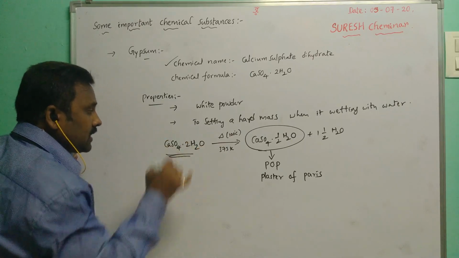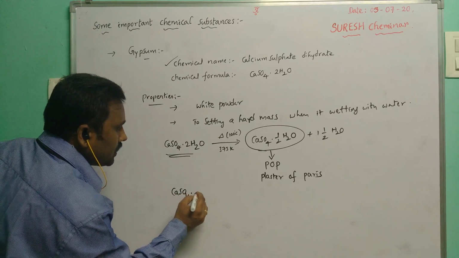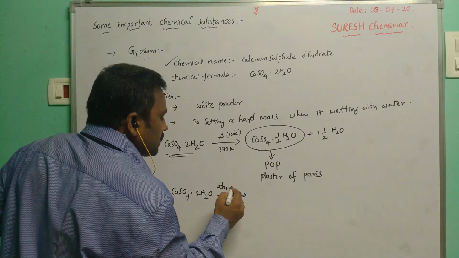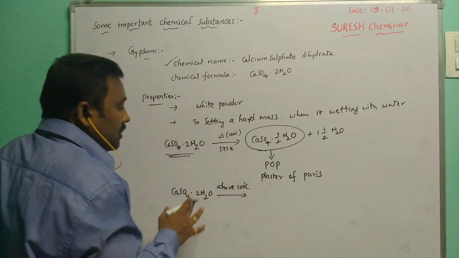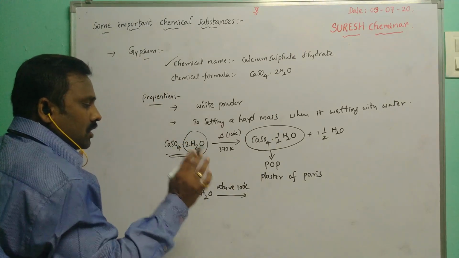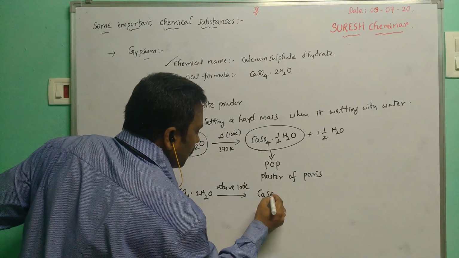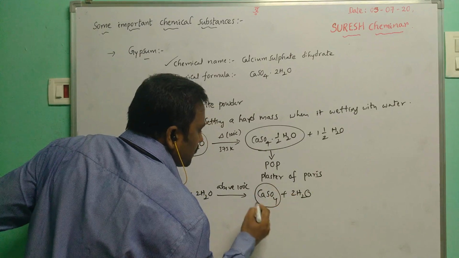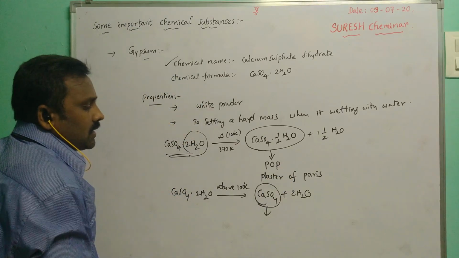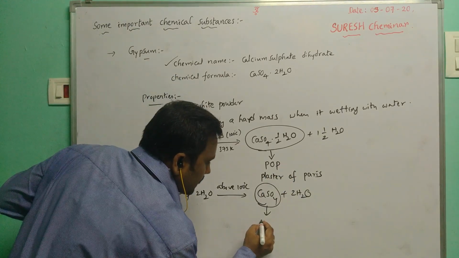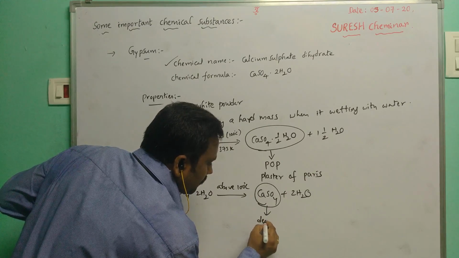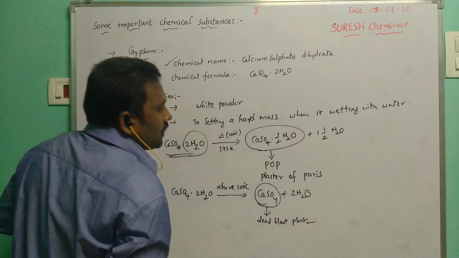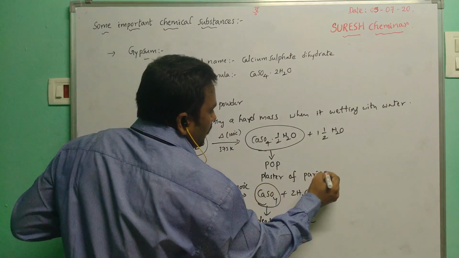If you heat CaSO4·2H2O above 100 degrees Celsius, it loses both water molecules and forms CaSO4, which is called dead burnt plaster.